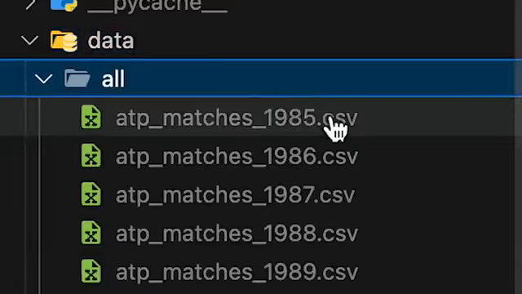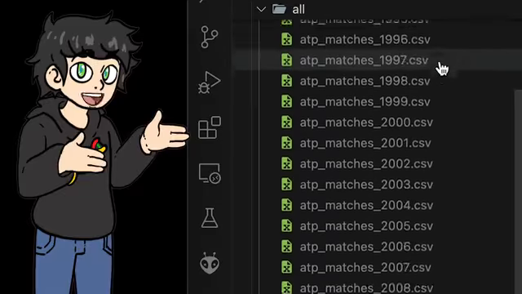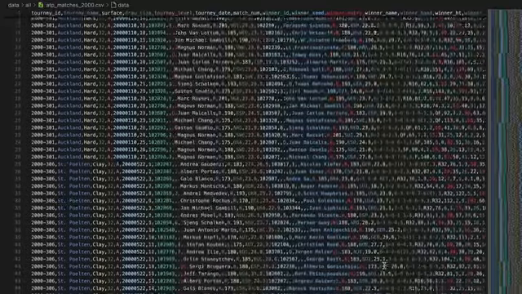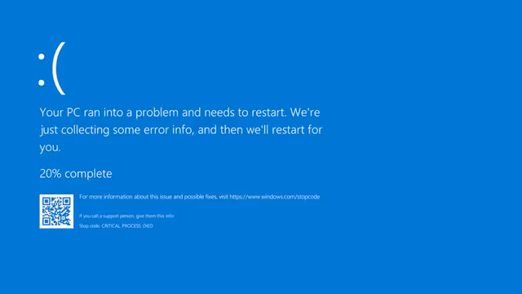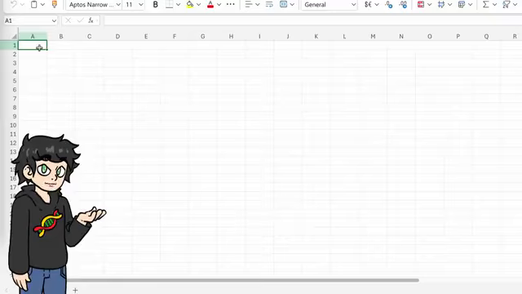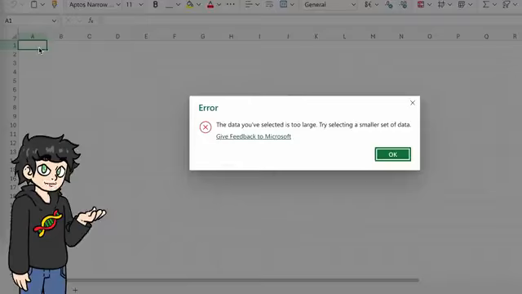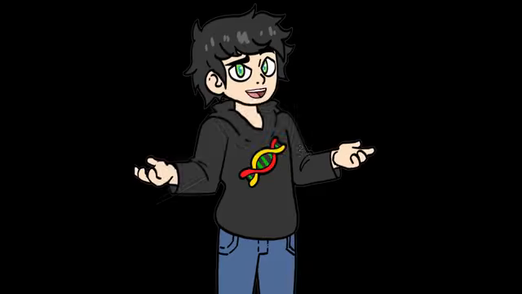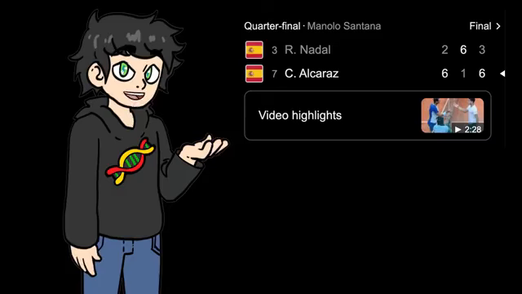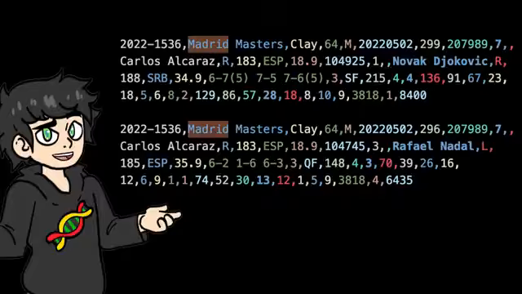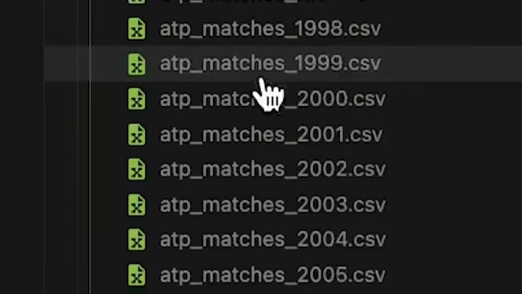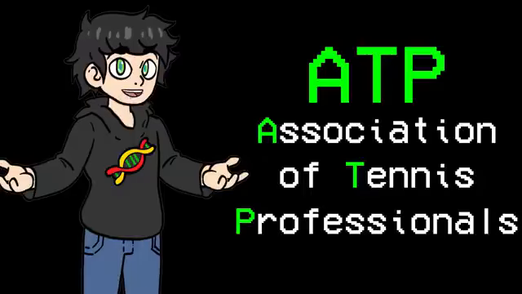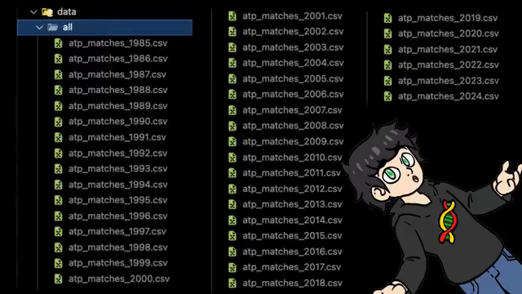And then I found it, the holy grail of tennis datasets. A file so massive, so detailed that opening it crashed my computer, summoned 3 statisticians, and made my Excel beg for mercy. The famous 2008 Wimbledon final between Rafa Nadal and Roger Federer, I got it. The longest Grand Slam final of all time, I got it. Even this one time this kid beat Rafa Nadal and Novak Djokovic back to back, I have it. I have it all. I have every single ATP, Association of Tennis Professionals, match from 1981 to 2024, baby.